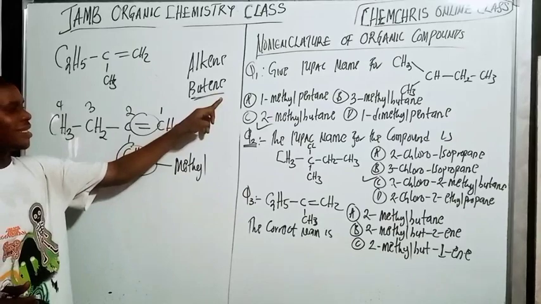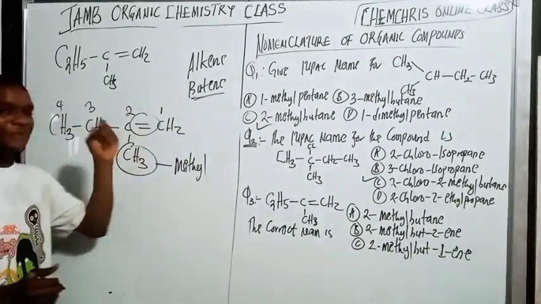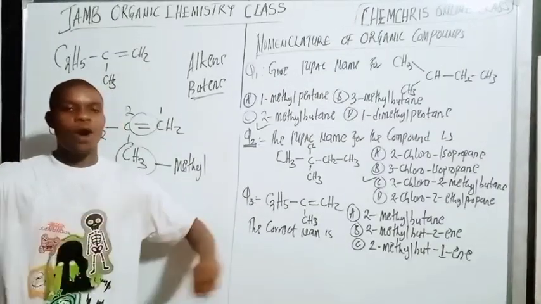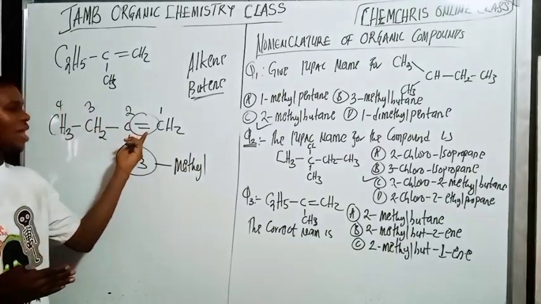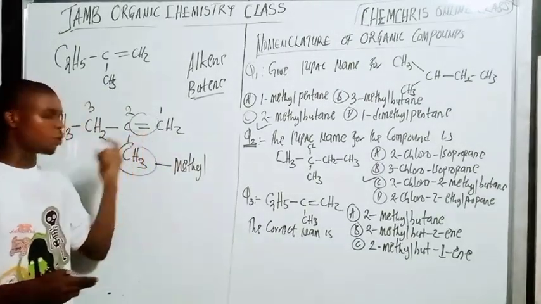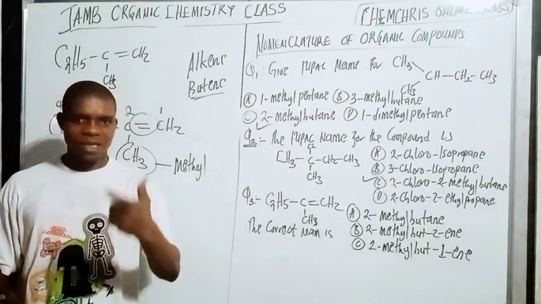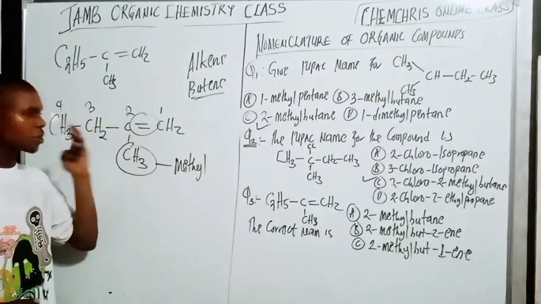So it is 1 butene. The position of the double bond must be included. Remember when we name alkanes, they are all single bonds, right? But here, when I now have a functional group, the double bond, you must put the position of the double bond. For any of the functional groups, you must put the position. Do you understand?